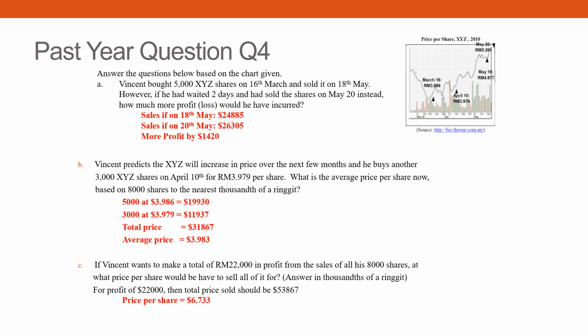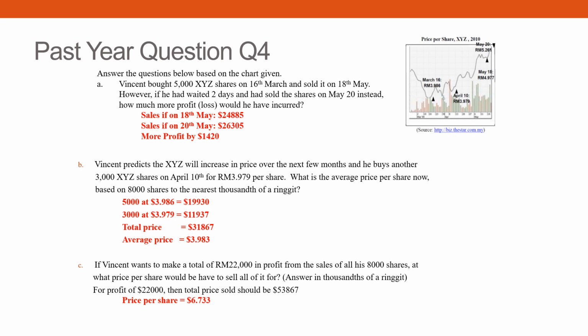Okay, let's look at the last question. Winston bought 5,000 XYZ shares on the 16th, sold it on the 18th. However, if he would have waited 2 days and sold the shares on the 20th, how much profit or loss would he have incurred? So 18 May, look in that graph that you have there. 18 May, it was 4.977. 20th May, it was 5.261.